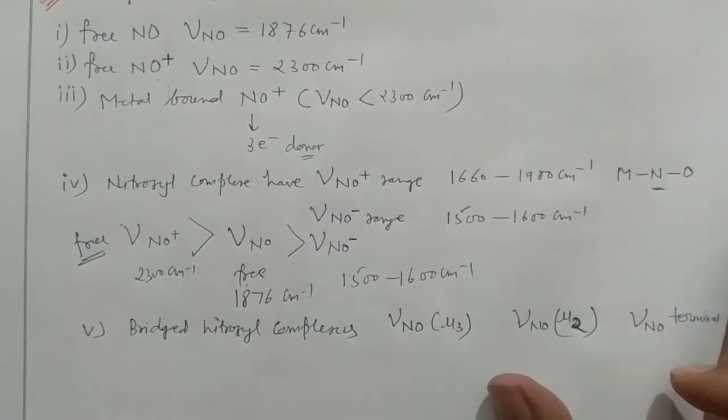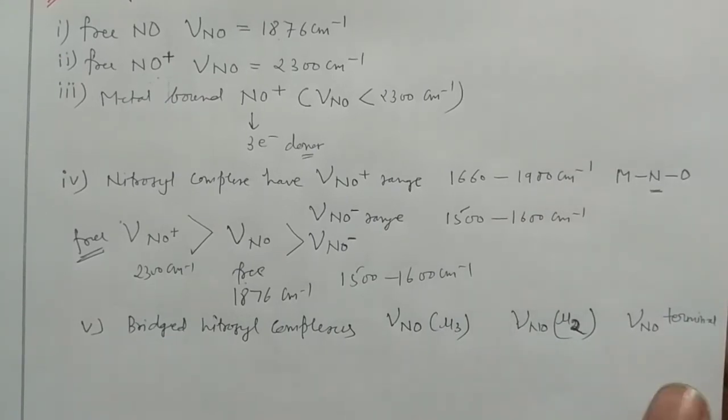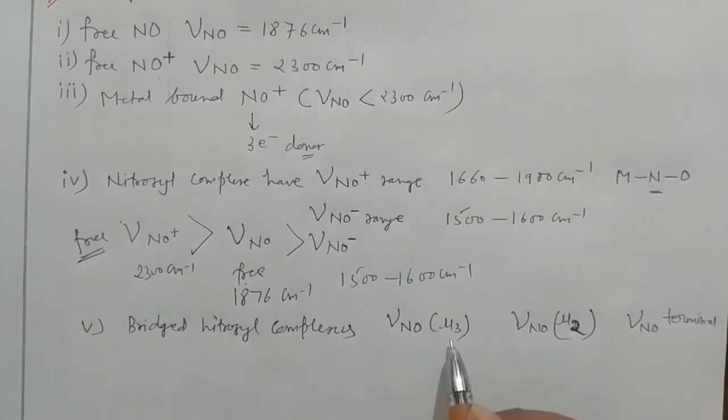And in case you have followed my lectures on IR spectroscopy for carbonyl compounds, then you know when bridging increases, carbonyl stretching frequency goes down, and the same is true for this one. So if your nitrosyl is bridged between 3 metals, then this will have a very low value, 1300 to 1340 centimeter inverse.